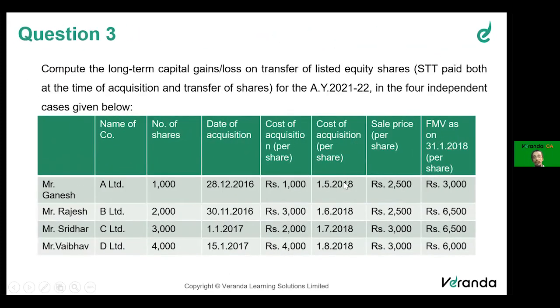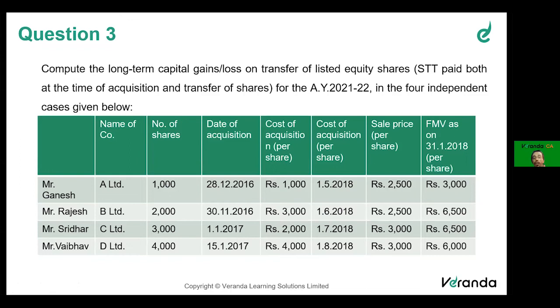Right. I think this should be date of sale. This column should be date of sale. It is wrongly given as cost of acquisition. This column that I am telling you should be date of sale. Anyway, let's go and understand one point where we have to be very careful here.